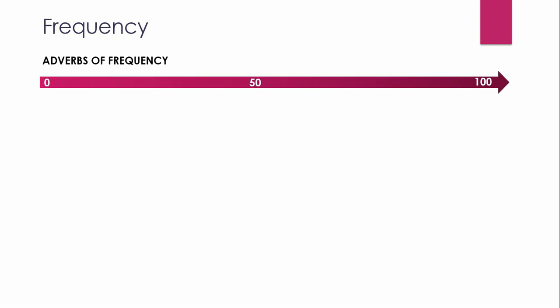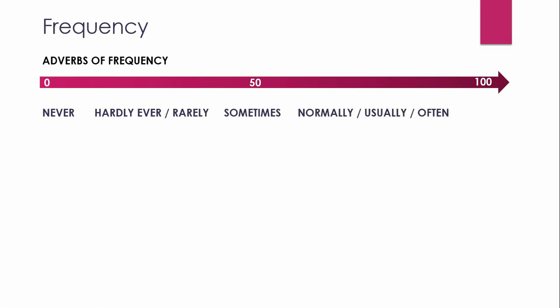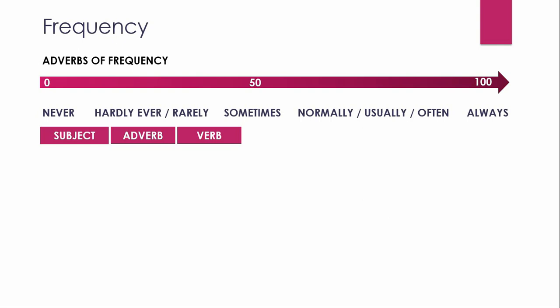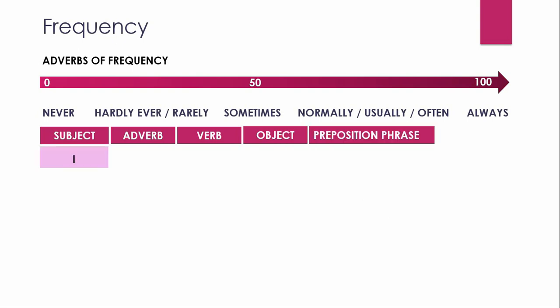One of the main uses of the present simple is to talk about frequency. Here are the adverbs of frequency: never, hardly ever or rarely, sometimes, normally, usually, often, always. Sentence structure: subject, adverb, verb, object, preposition phrase. I normally eat dinner at 7 o'clock.